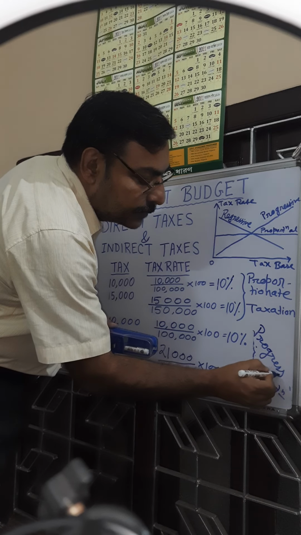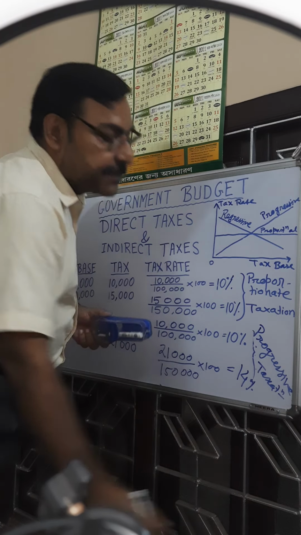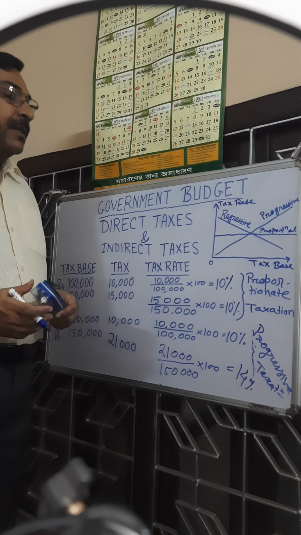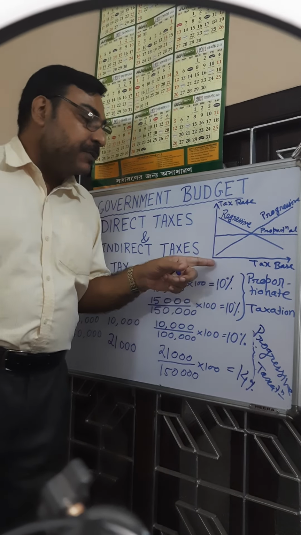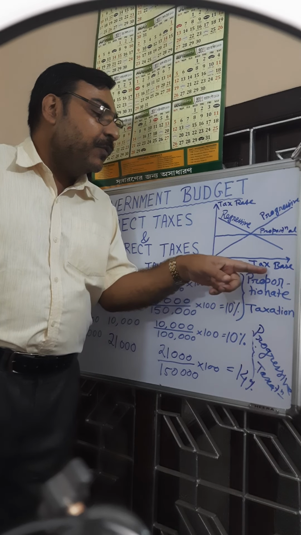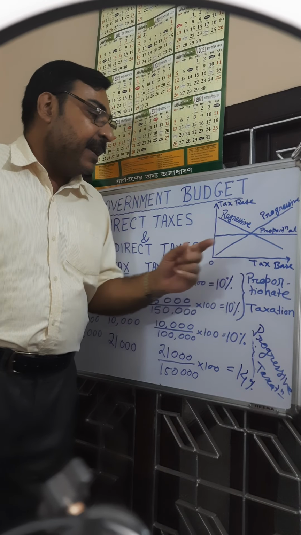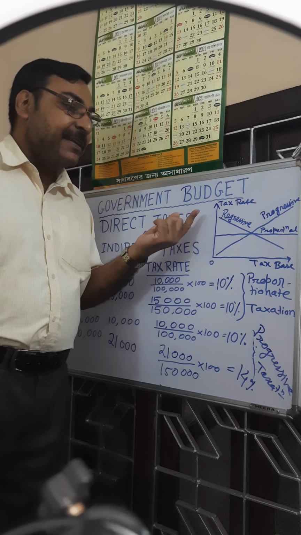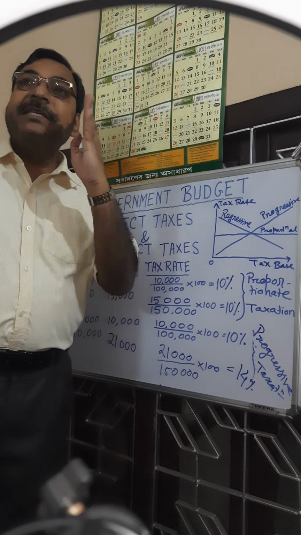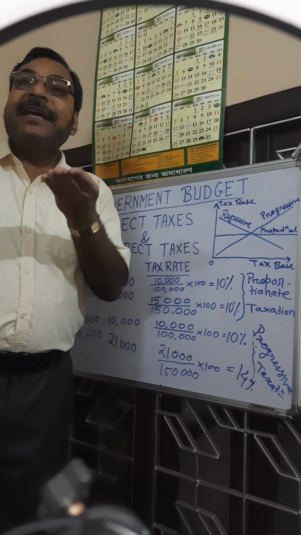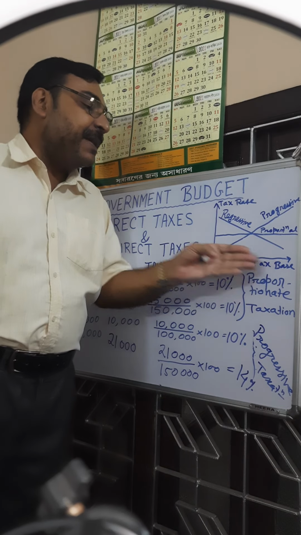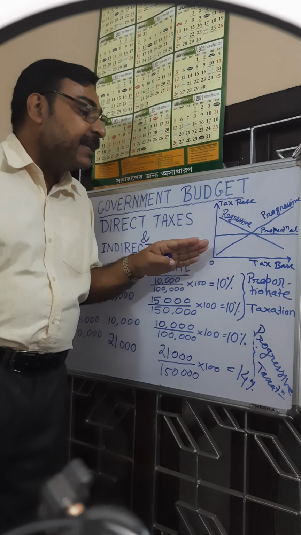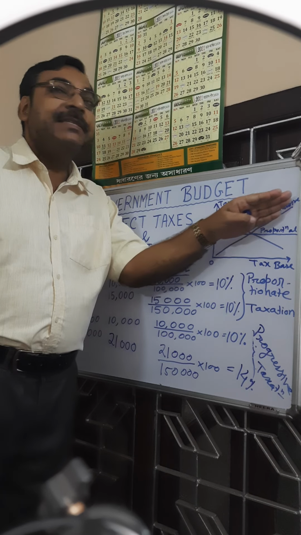Progressive taxation. So if you represent these through a diagram, suppose in horizontal axis we are showing tax base and in vertical axis tax rate, then in case of progressive taxation, tax rate is increasing with increase in level of income, with increase in tax base, it will be an upward moving straight line.